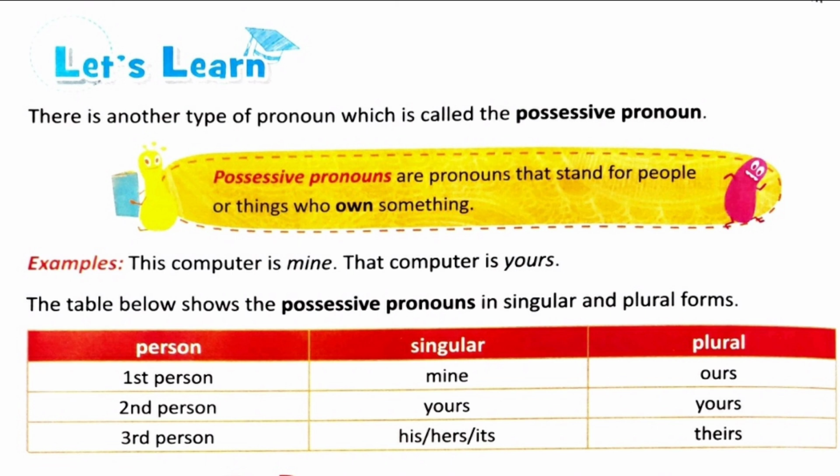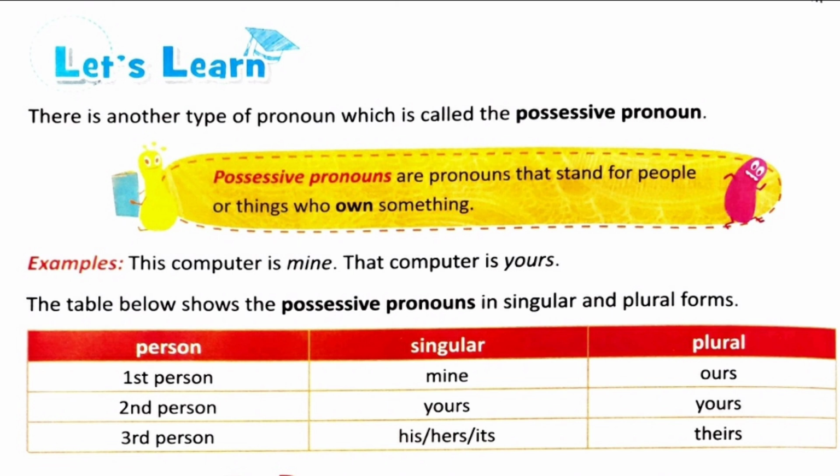Whereas as second person, that is the listener of a statement, in singular as well as in plural, yours is the possessive pronoun. Now if you remember children, in the table of personal pronouns also, we just had one pronoun in second person, that is you, in all the places, singular, plural, and as an object and subject. So here also we have just one pronoun, that is yours.